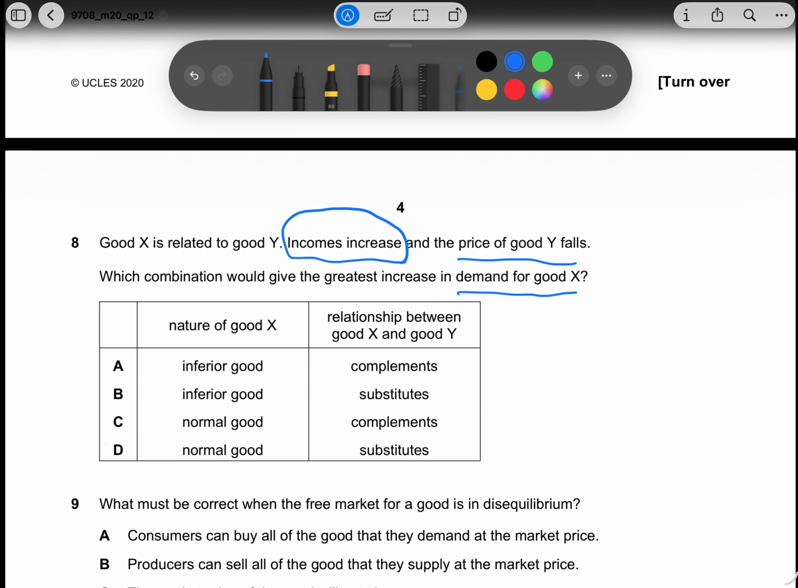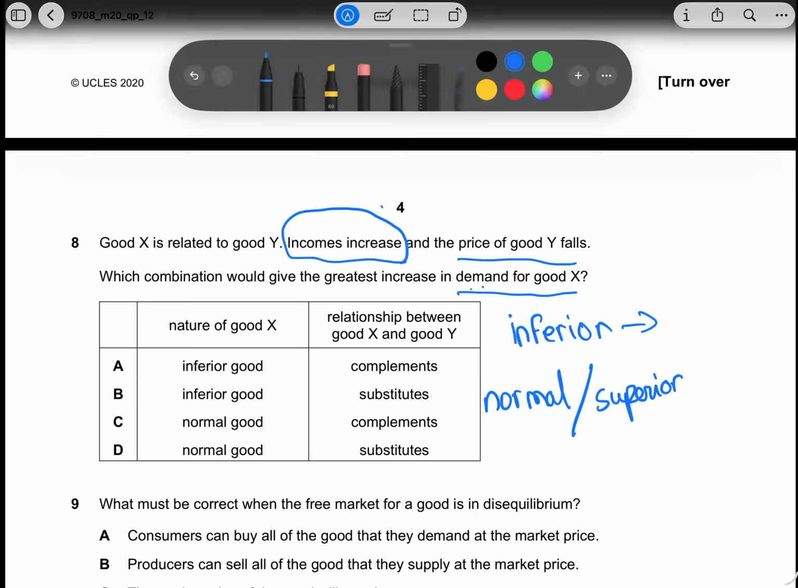Incomes increase. Now, in which case will demand increase when income increases? We have two types of goods. There are inferior goods and normal or superior goods. Inferior goods are things like, say, instant noodles, and normal goods are goods like, say, clothes.